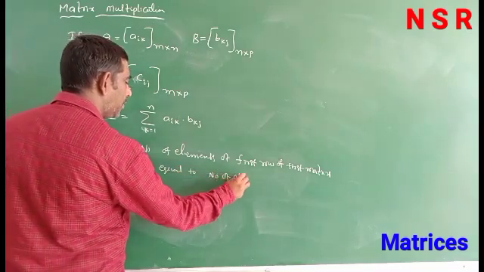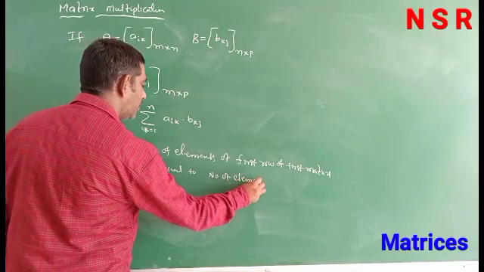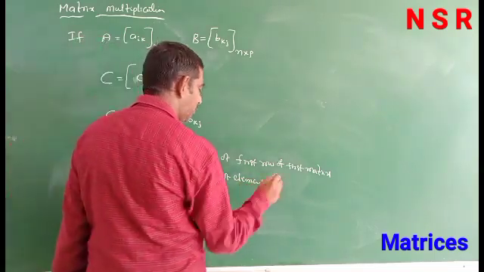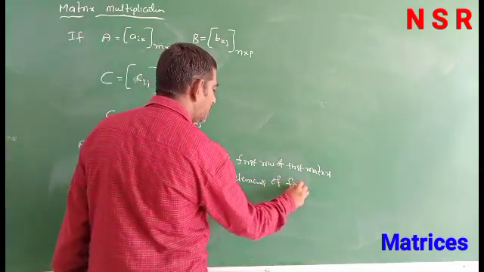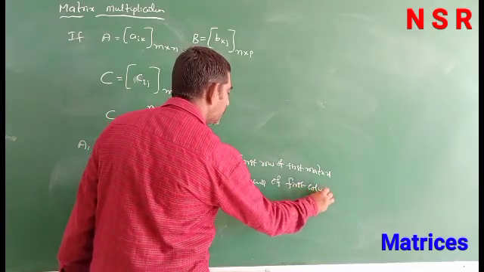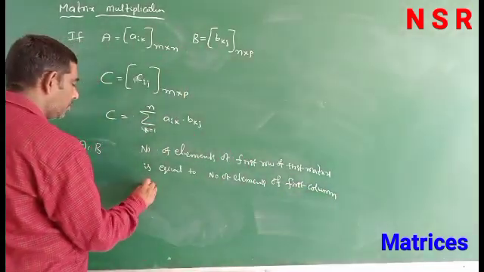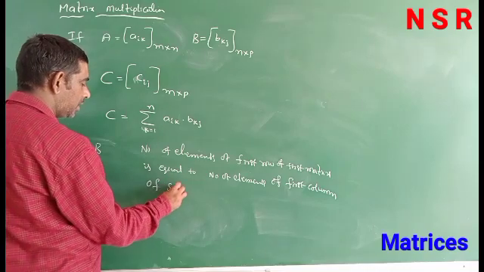Number of elements of the first row of the first matrix is equal to the number of elements of the first column of the second matrix.